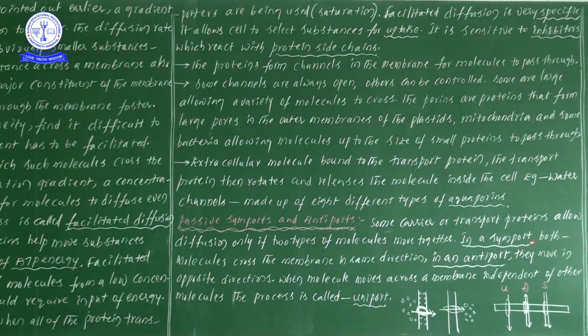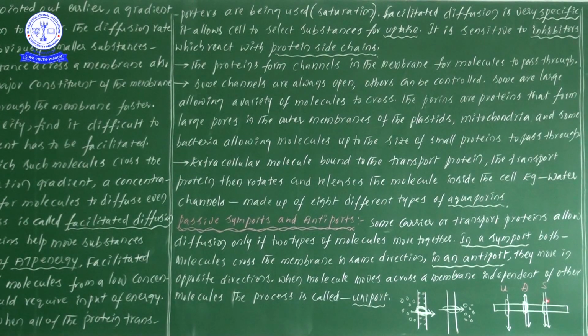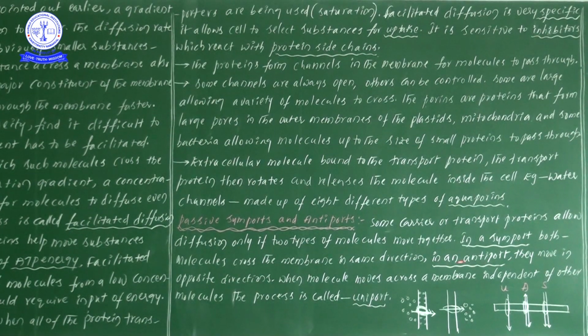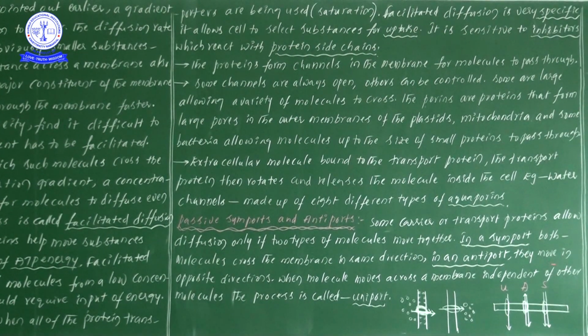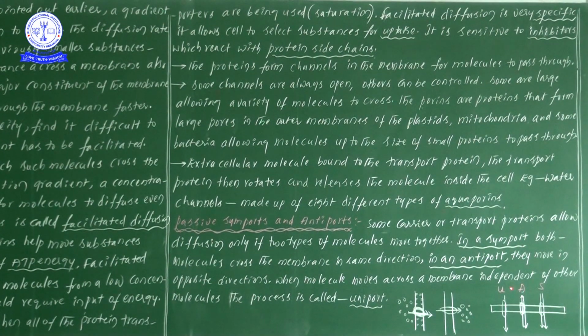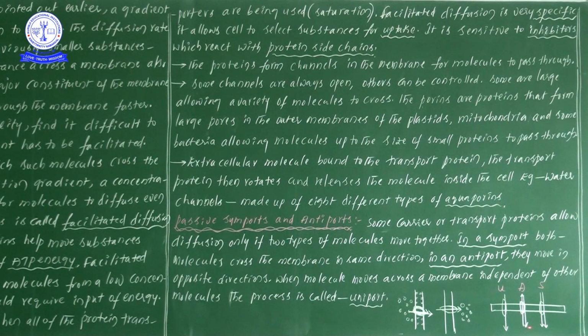First of all, symport means both molecules cross the membrane in the same direction. Suppose 2 molecules, A and B, are both moving through the membrane in the same direction. Such transport we consider as a symport. In an antiport, the molecules A and B move in opposite directions, one moving inside and one moving outside.